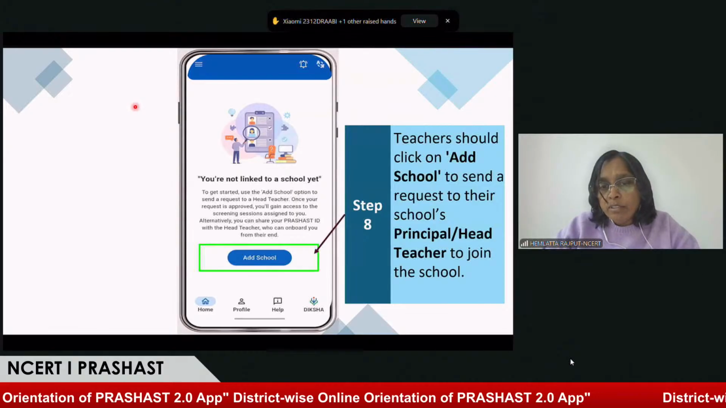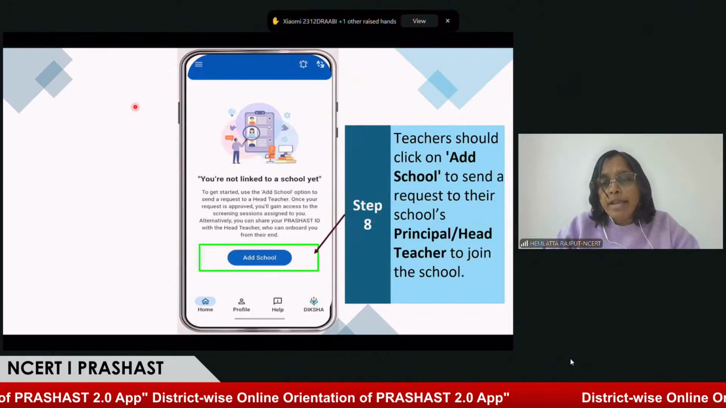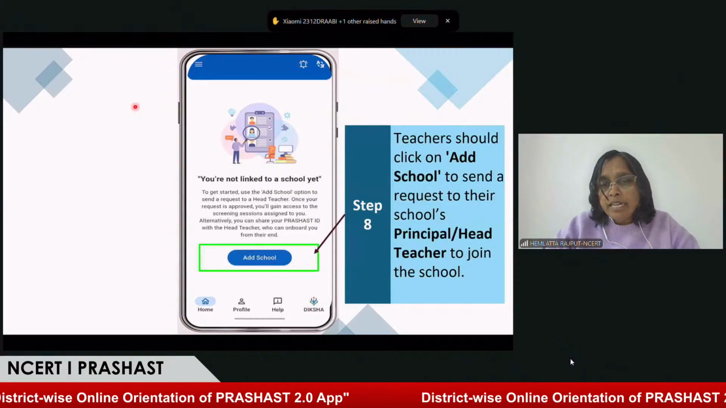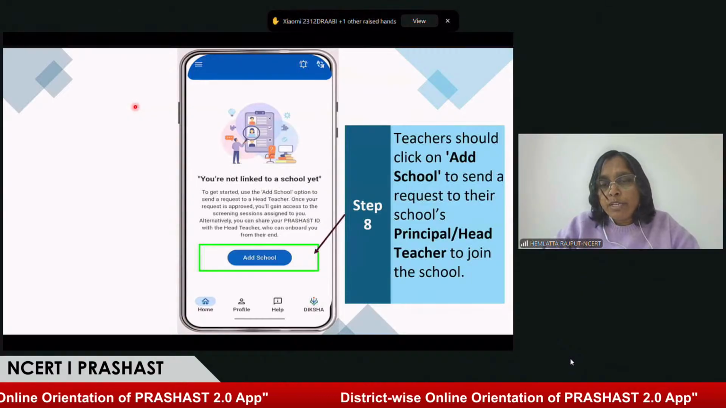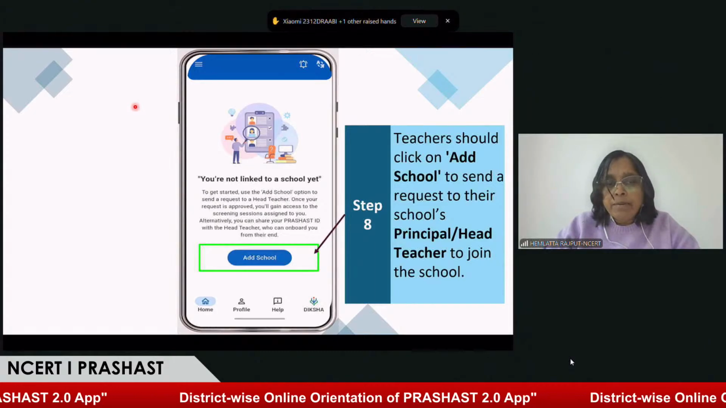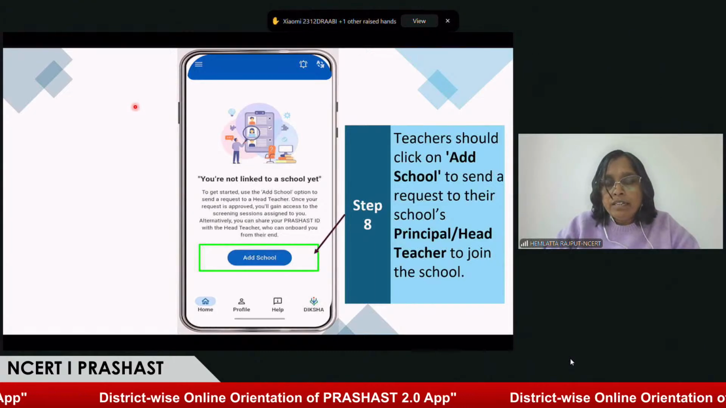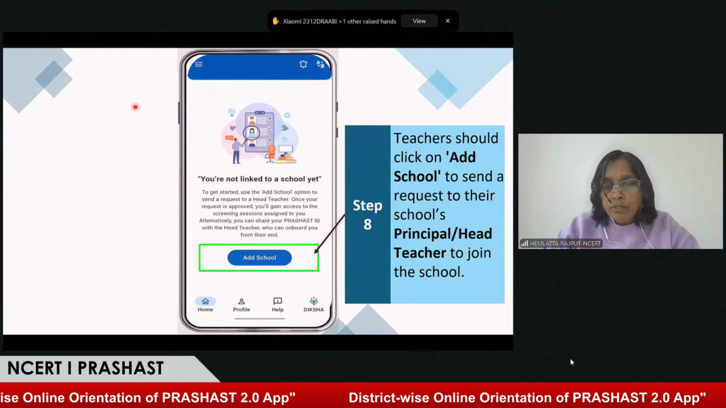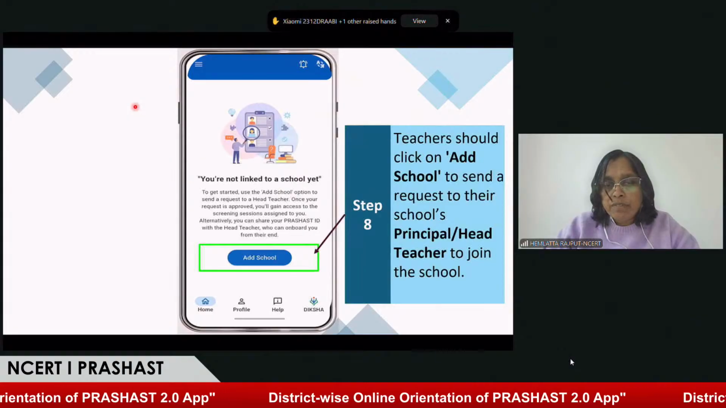You need to click on this and enter your school UDIS code so that you can request to your principal that you are a teacher and you want to work in the school system. Now, this notification is received by the principal, and the principal will approve that you will be a teacher in the school and you will work for this. This process, later on in this presentation, we will show it to you.